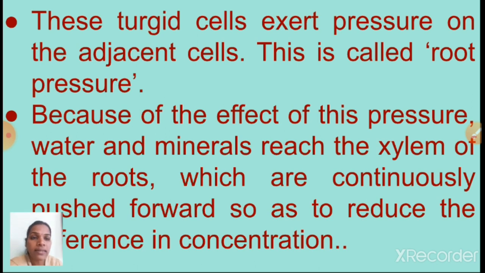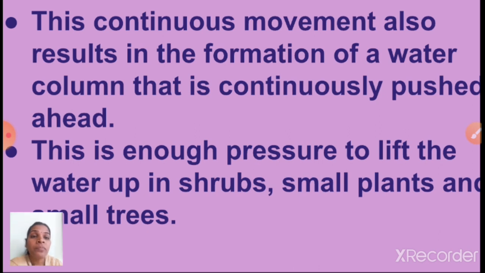Understood children? Yes. Next one, see here. This continuous movement also results in the formation of a water column. This is continuously pushed ahead. This is enough pressure to lift the water up in shrubs, small plants and small trees. So shrub means, you know, that is pushes, isn't it children? And next one is small plants, small trees. Small trees want less amount of water.